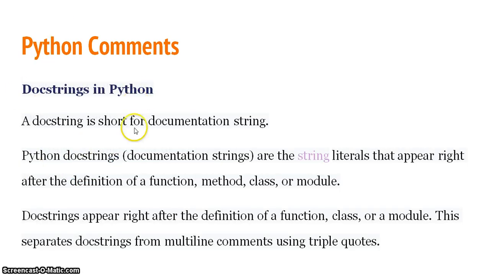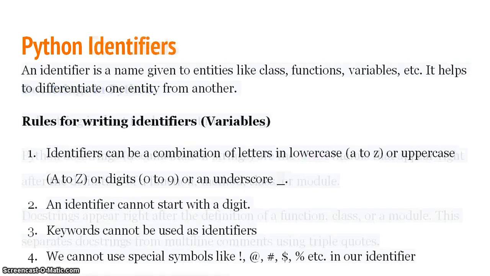A docstring is short for documentation string. Python docstrings, which are called documentation strings, are the string literals that appear right after the definition of a function, method, class or module. This separates docstrings from multi-line comments using triple quotes. Both multi-line comments and docstrings are used within triple quotes only. But the difference is multi-line comments can be written in any part of Python, and docstrings can be written only after the definition of a function, class or a module.